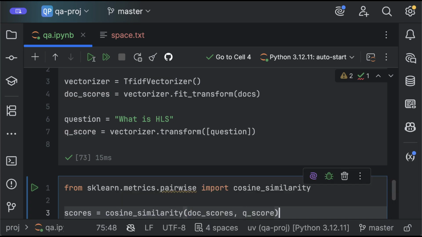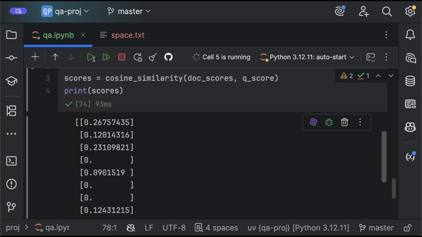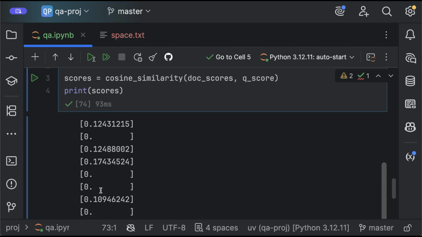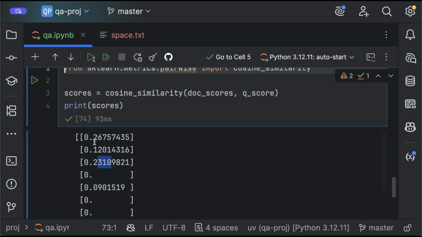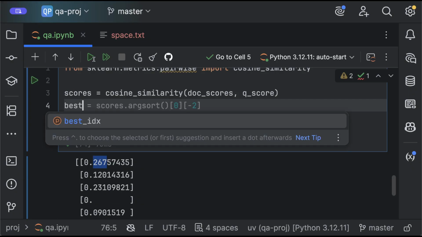This is going to give me all the scores for all sentences. So based on my question, this is the score for the first sentence, second sentence, third sentence, and so on to the last one. And just by looking, I can see the first one has the highest score, so probably this algorithm is correct.